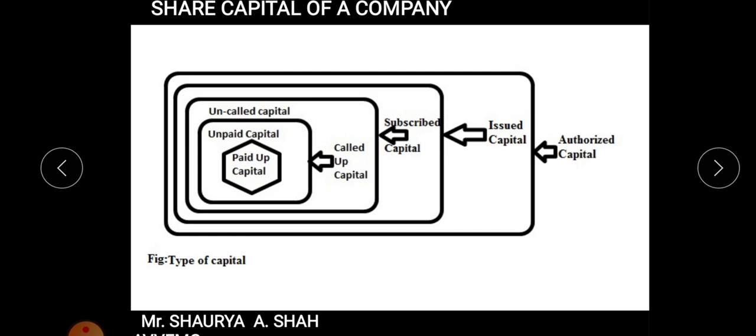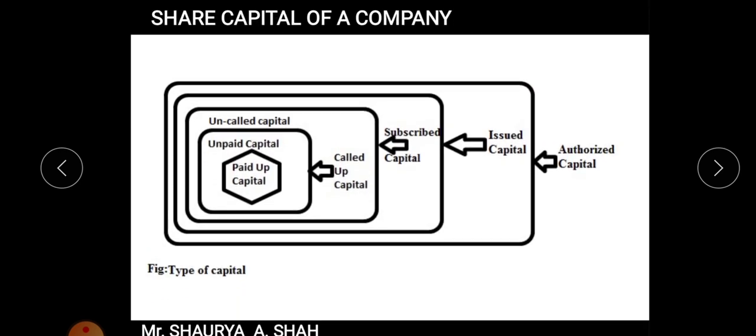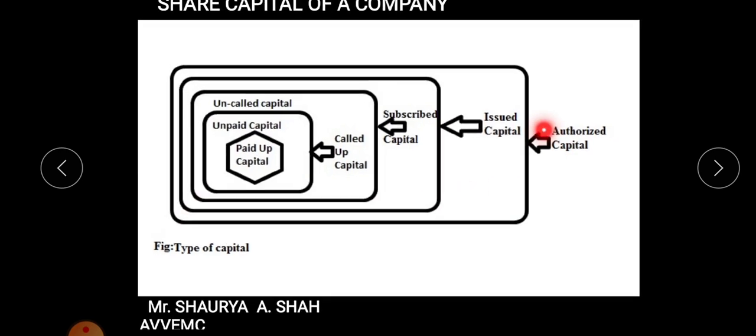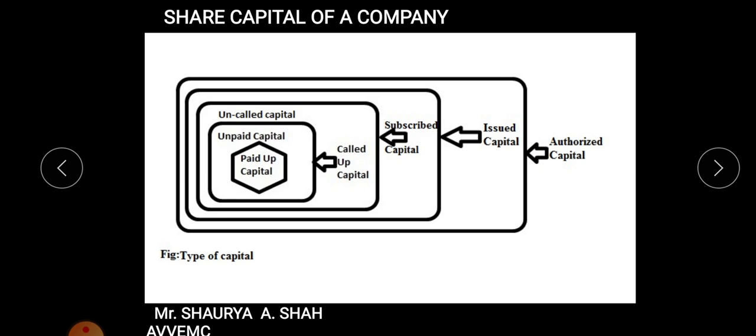Now as you can see, you must have studied Venn diagram in your statistics, right? What is the largest universal set amongst that, very small and all, right? So same thing, the largest rectangle shows you the authorized capital, students, right? So it is the maximum place in which you can do the capital, that is, the maximum capital you can issue. In that authorized capital, the smaller rectangle shows you the issued capital, right? Suppose I gave you the example of 10 lakh shares. So 10 lakh is the biggest rectangle. Amongst that, I have issued 5 lakh shares. So 5 lakh is my issued capital. From that, I gave you the example of 4 lakh shares, right? So 4 lakh shares is a part of issued capital, that is subscribed capital.